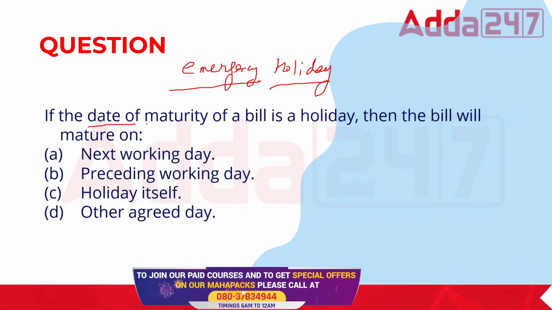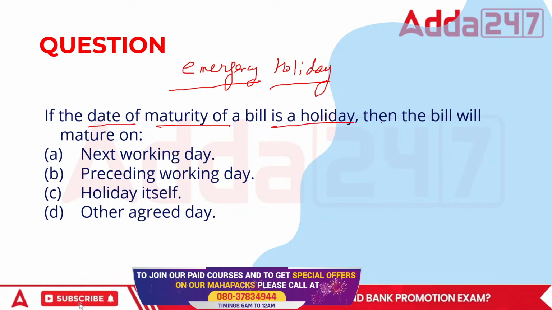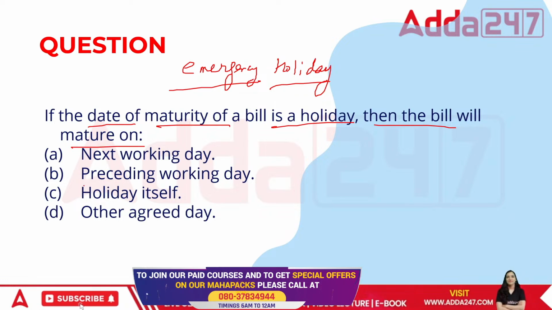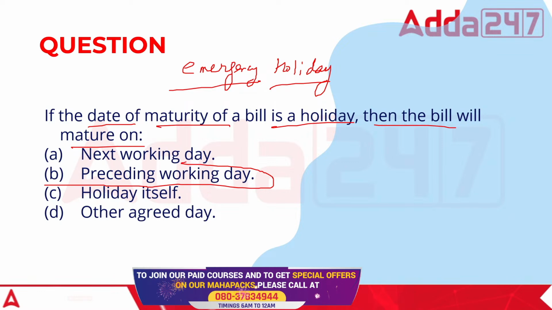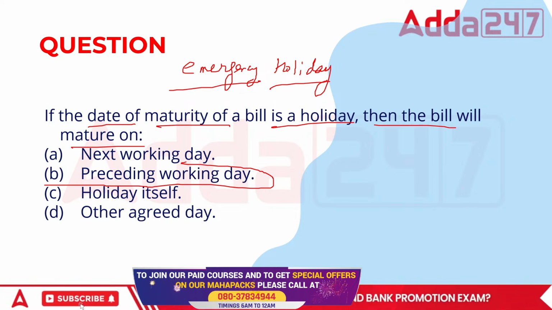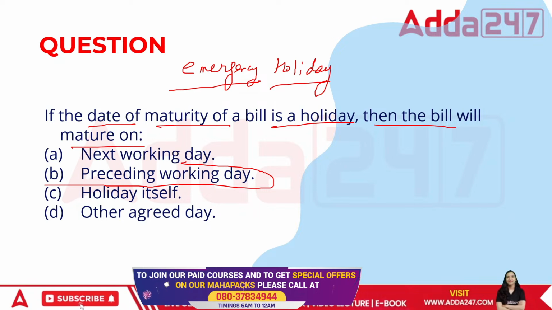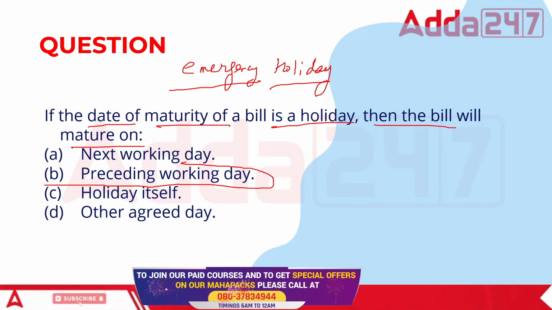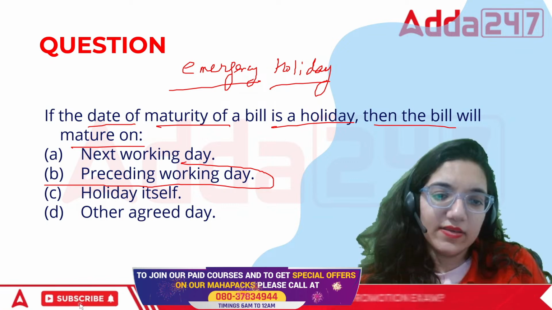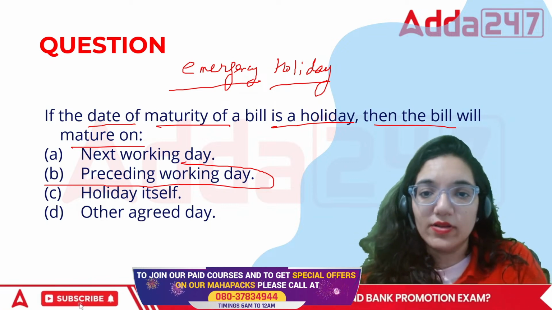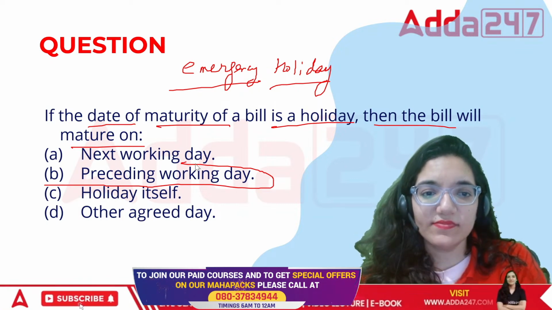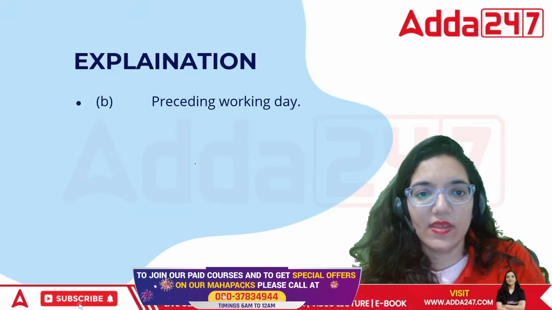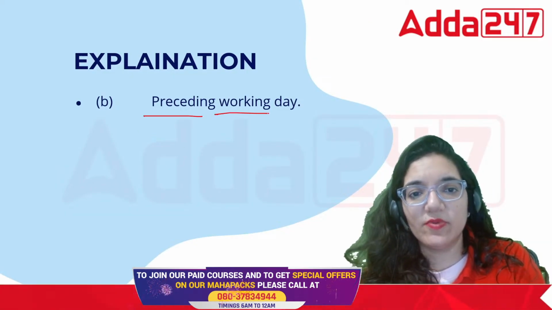So if the date of maturity of the bill is a holiday, then the bill will mature on the preceding working day. That's the rule. So it's going to be the preceding working day.